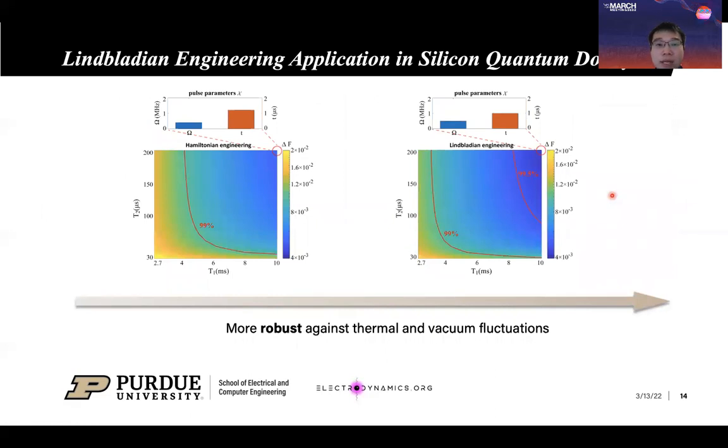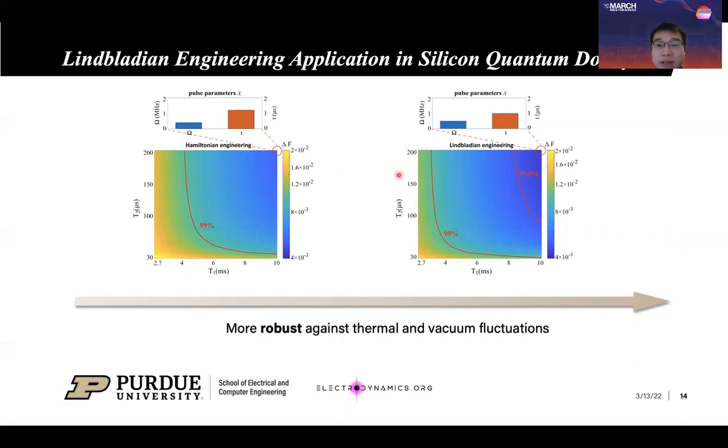In this slide, we present the application of Lindblad engineering in silicon quantum dot system. Here we compare the result from Hamiltonian engineering and Lindblad engineering. Since only one microwave pulse is used to realize CNOT gate operation, the pulse parameters x contain only 2 variables, which is the strength of the microwave pulse, omega, and the length of the microwave pulse, T.